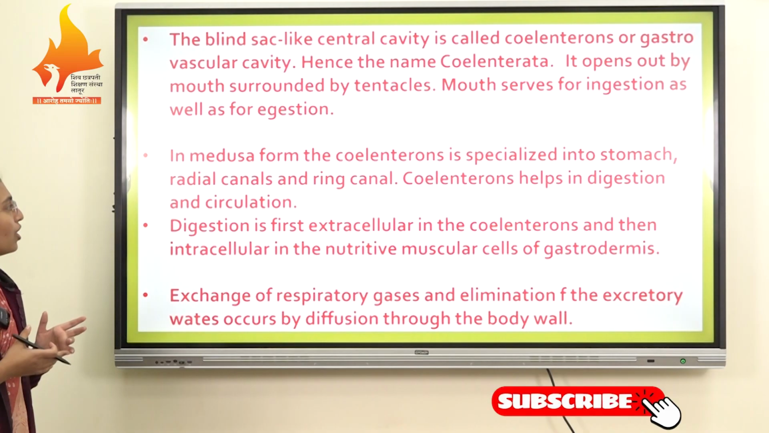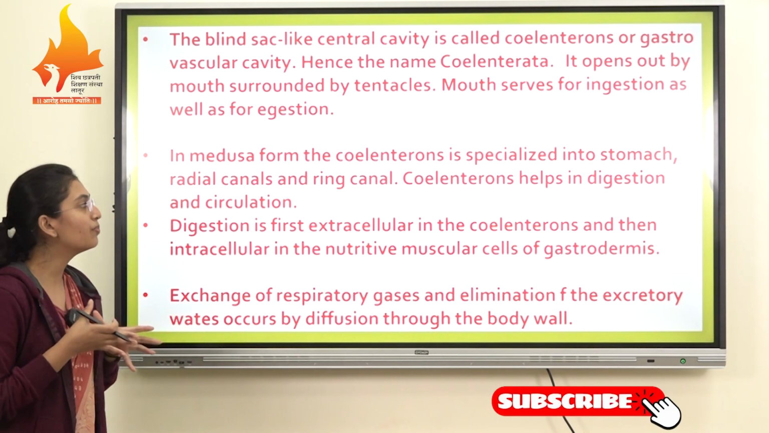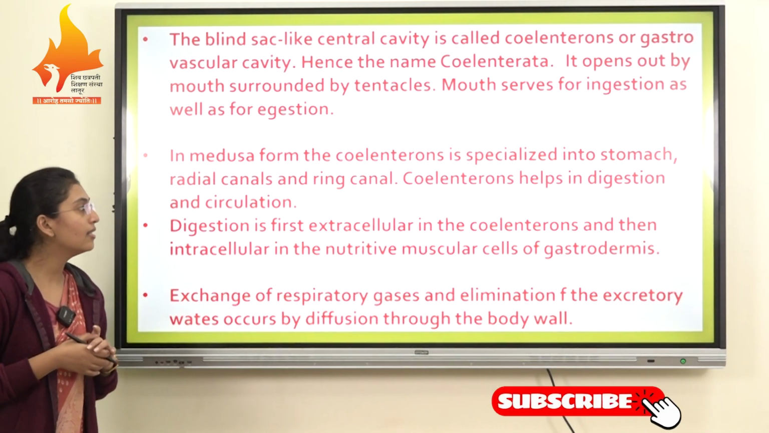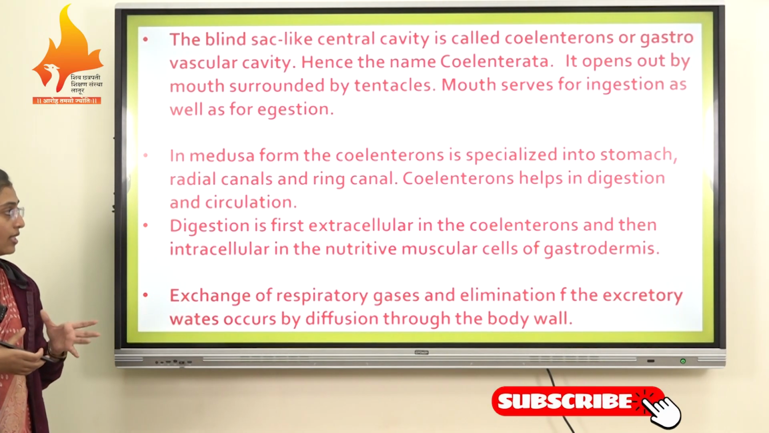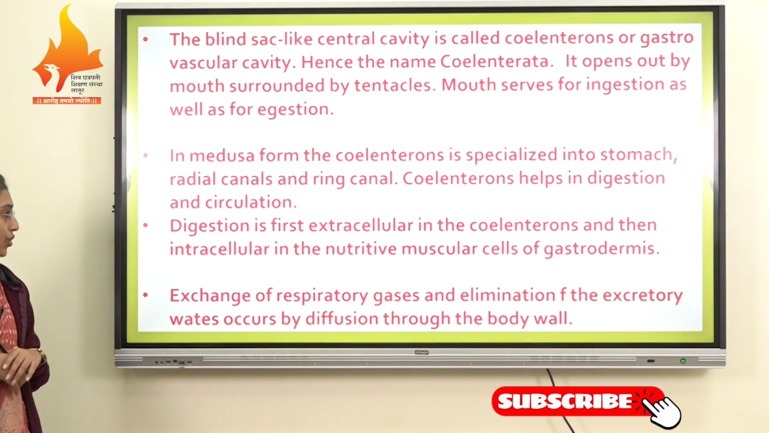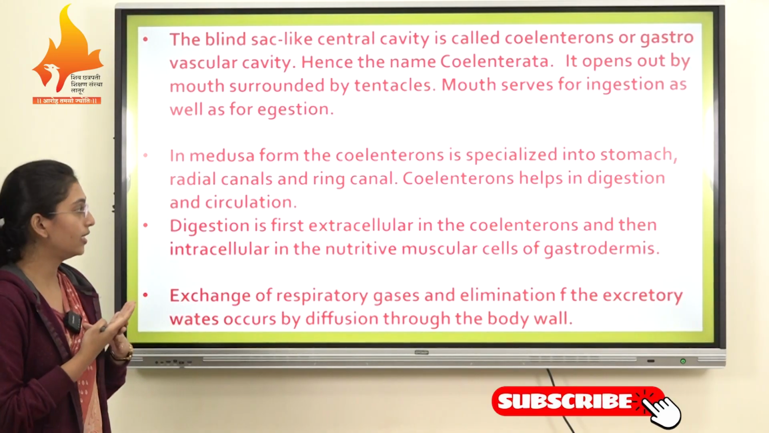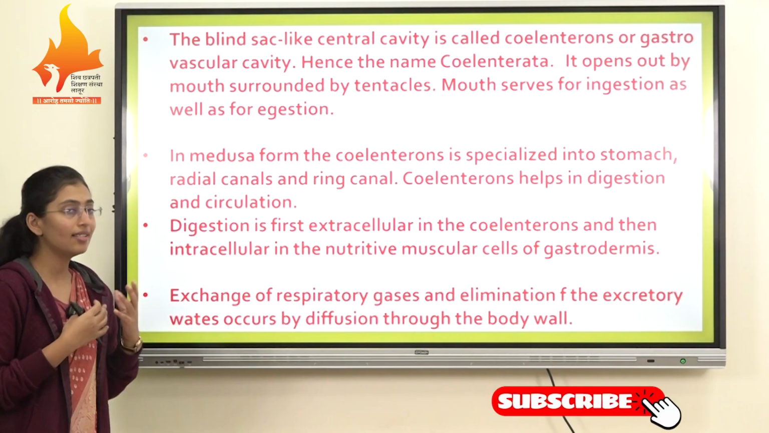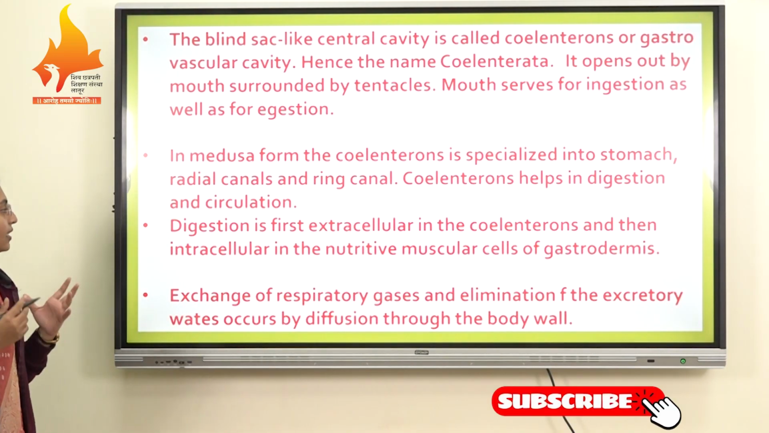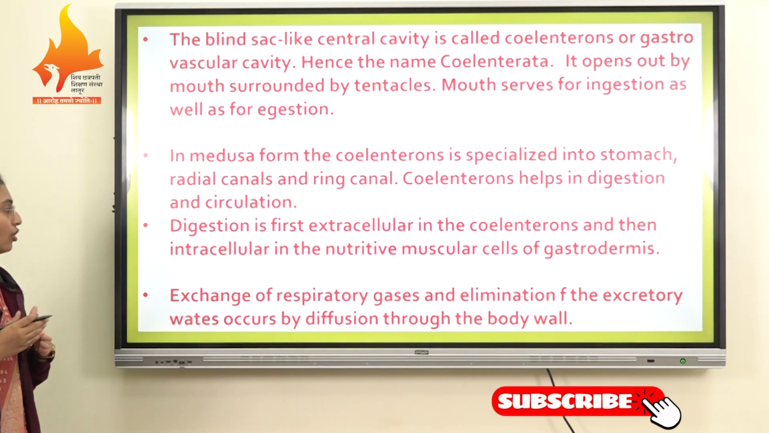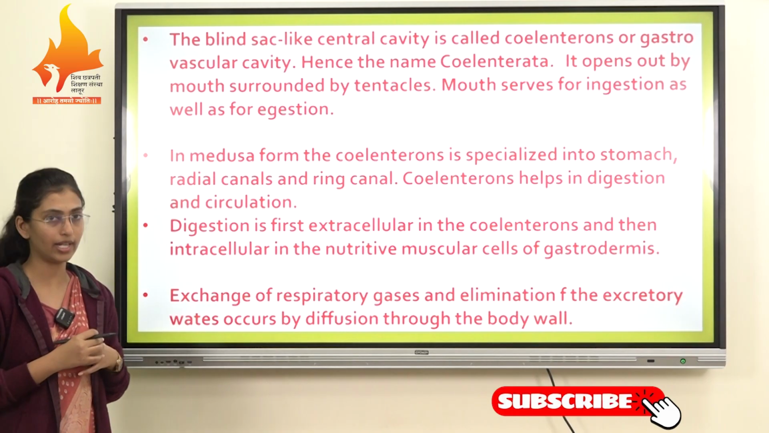In the medusa form, the coelenteron is specialized into the stomach, radial canals and ring canals. The coelenteron helps in digestion and circulation. So the coelenteron helps Cnidaria with digestion and circulation. Digestion is first extracellular in the coelenteron and then intracellular in the nutritive muscle cells of the gastrodermis.